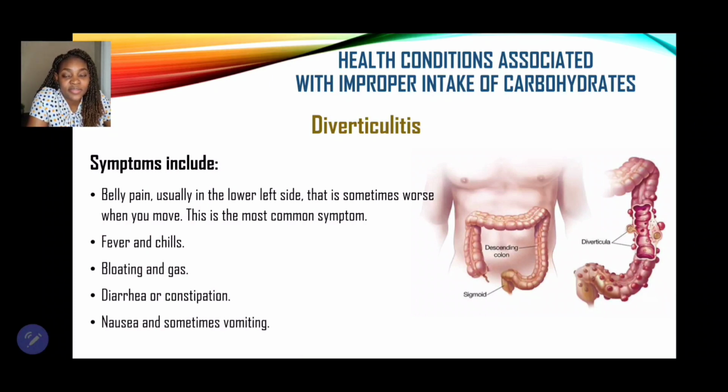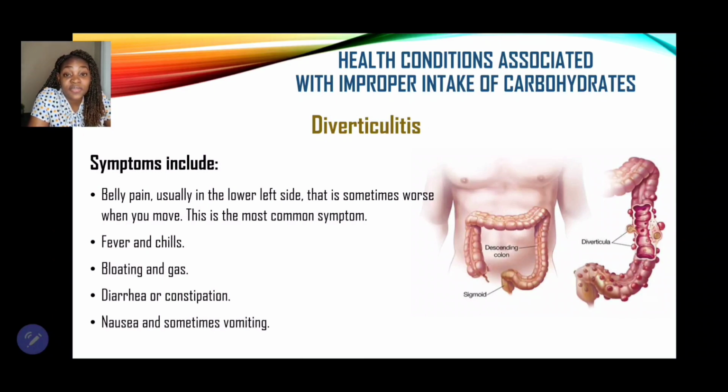And here on your right of the screen, you can see the colon that is affected in a person who has diverticulitis. So you can see the diverticula, you can see the pouches forming on the colon. Now at this stage, persons have to be careful of what they eat.